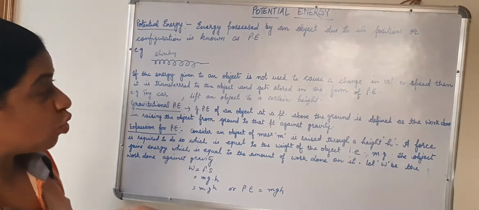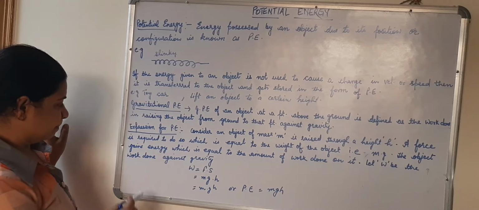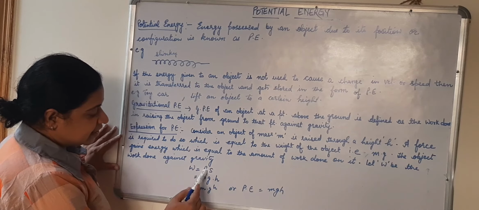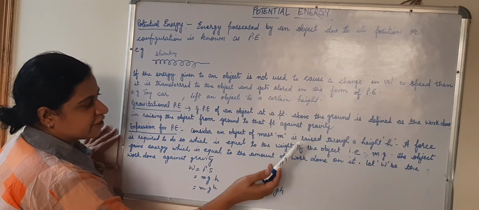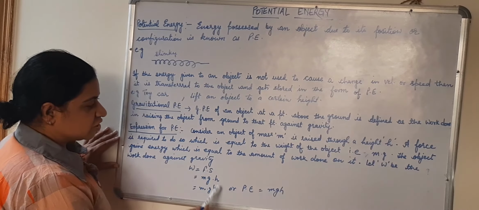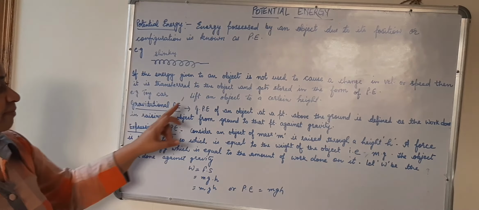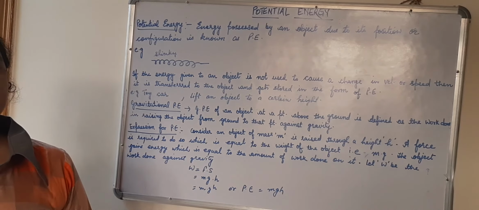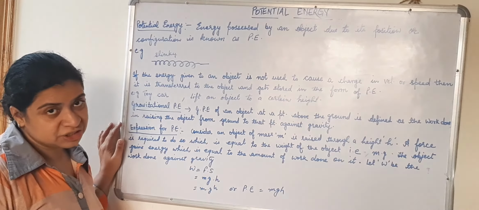Now W be the work done against gravity, because you have taken it to a certain height, you are working against gravity. So W, that is work done, is equal to force into S. S is the displacement. In this case F is equal to mg, that is the weight, and S is the h. How much was the displacement? h. So W is equal to mgh, or potential energy is equal to mgh, because we had mentioned the amount of work done gets stored in the object in the form of potential energy. So work done is mgh, that means potential energy is also mgh. This is how we find an expression for potential energy.